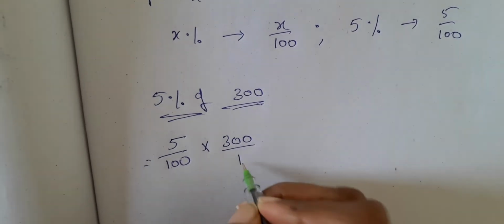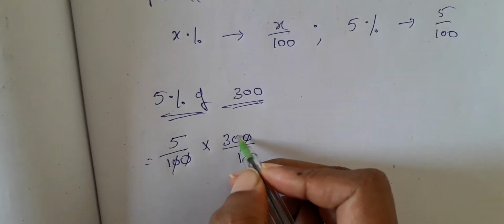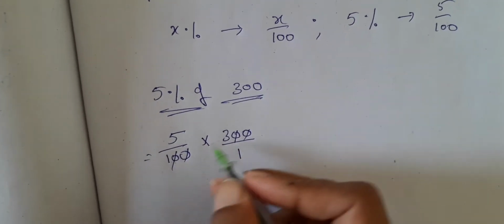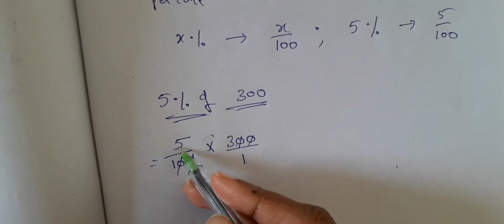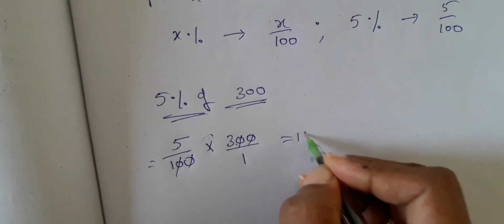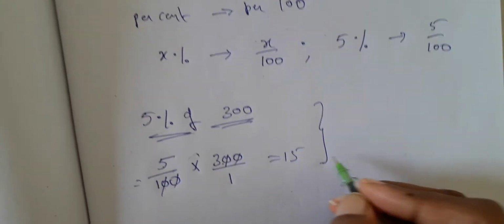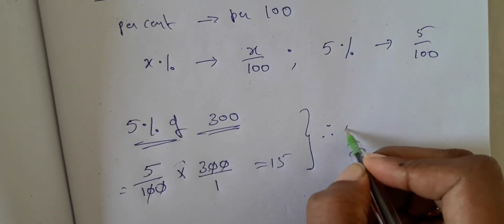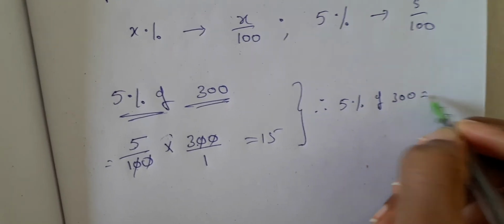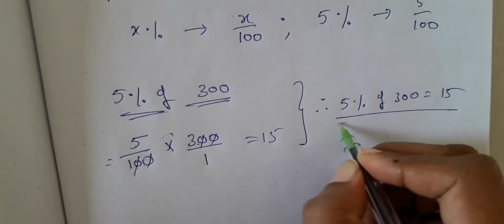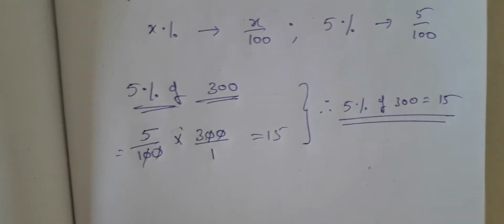This is in the numerator. So now two zeros, because it is multiplication you can directly cancel it. And please remember, if it is plus you can't do it. So 5 threes are 15. So how do we write the conclusion? Therefore 5% of 300 is equal to 15. So this is how we are going to write it.